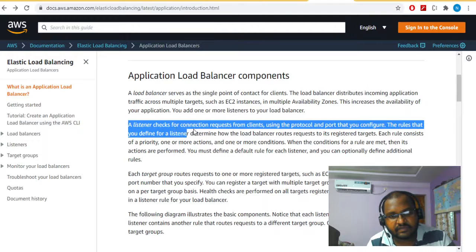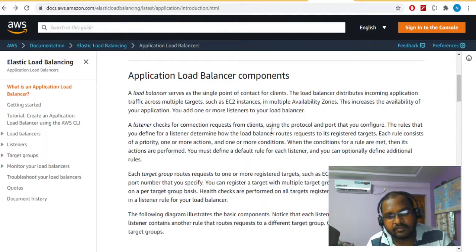The listener checks for connections from the client using the protocol and port that we configure. Basically, 80 and 443 are the most used ports, and HTTP and HTTPS are the protocols used. We configure that in the listener, and the listener will listen for requests from the clients.